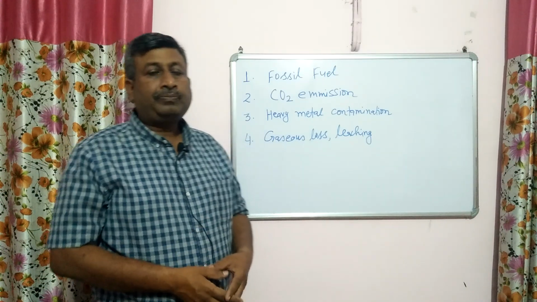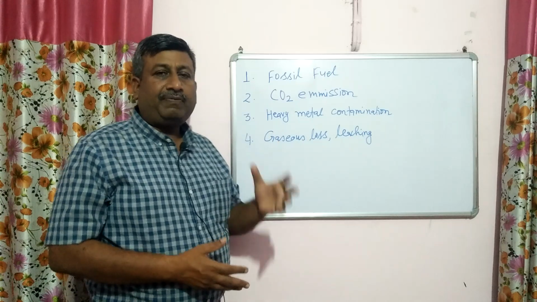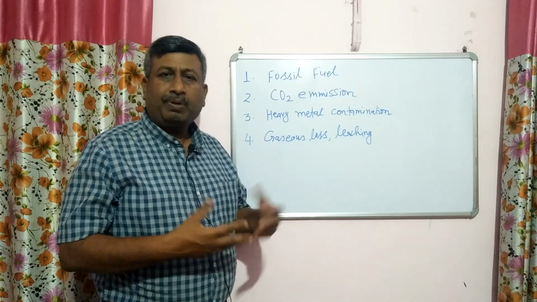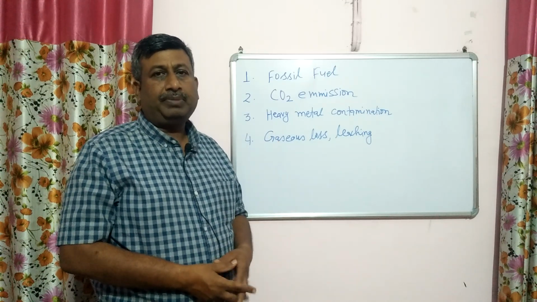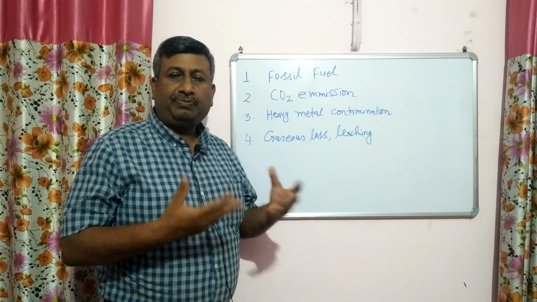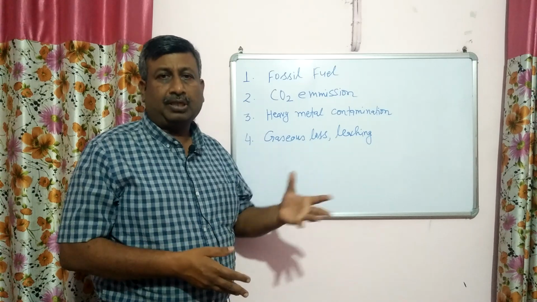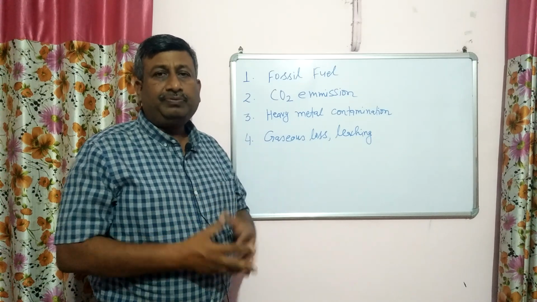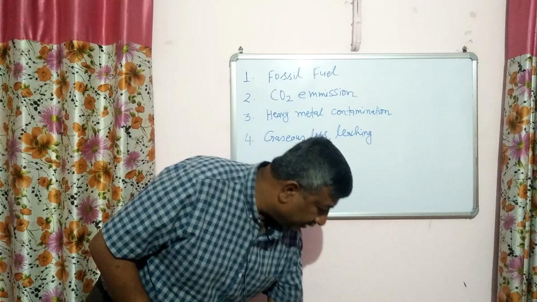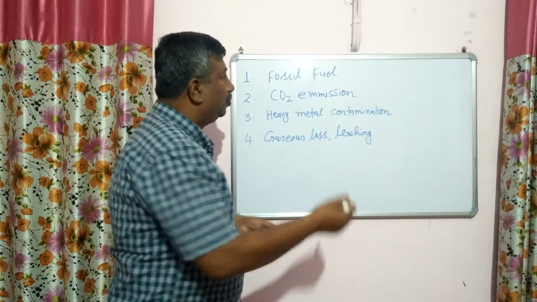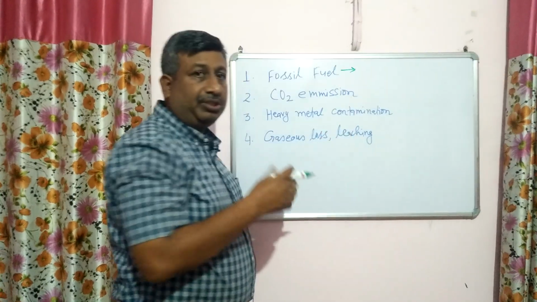We'll discuss here. The first thing is that chemical fertilizers, whether urea, DAP, or any chemical fertilizer we make, are based on fossil fuel. Fossil fuel is used, like coal or electricity, and electricity is also dependent on coal. So this is a use of resources, and resource degradation is there.